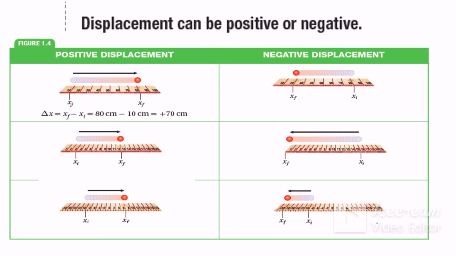Final minus initial equals positive 70 centimeters. That means the direction here is positive. What about that? Here also it will be 12 minus 3, positive 9, like that. The same thing here, but here we have minus 10.